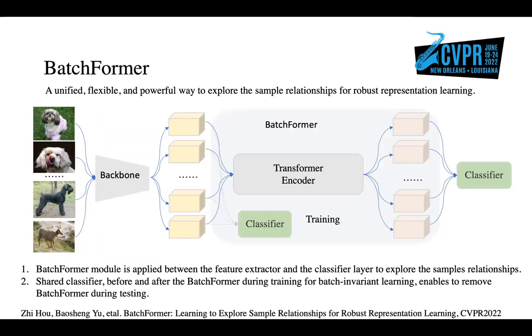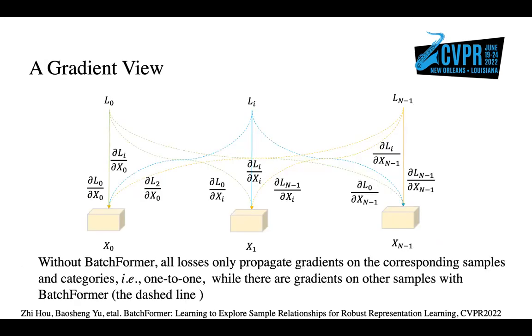Here is the main framework of representation learning with the proposed BatchFormer. Specifically, we apply a BatchFormer module between the feature extractor and the classifier layer to explore the sample relationships. Furthermore, with a shared classifier before and after the BatchFormer during training for batch invariant learning, we can then remove BatchFormer during testing.